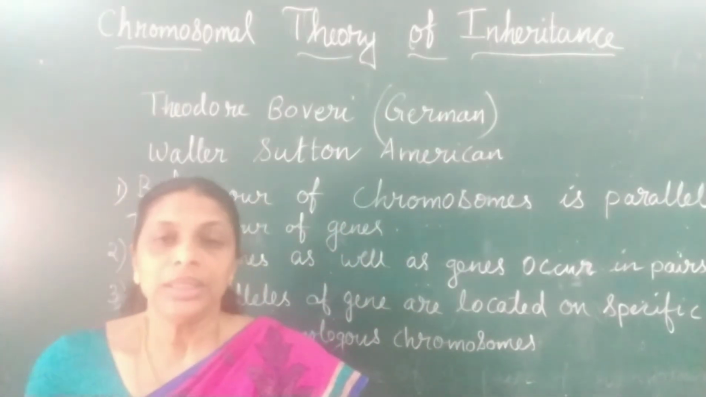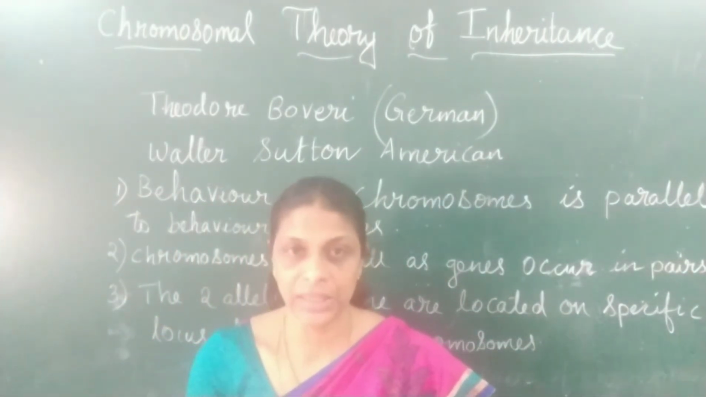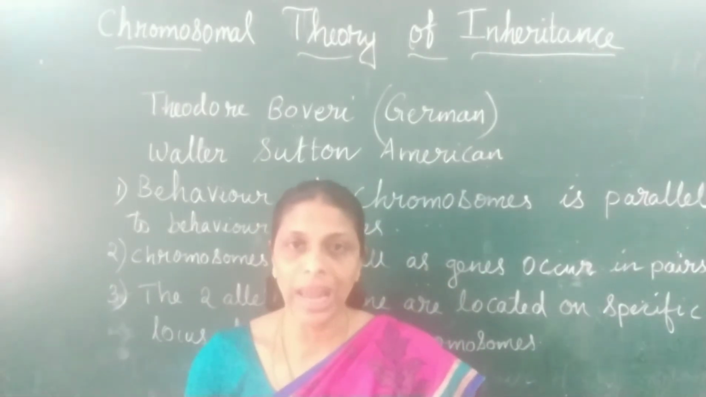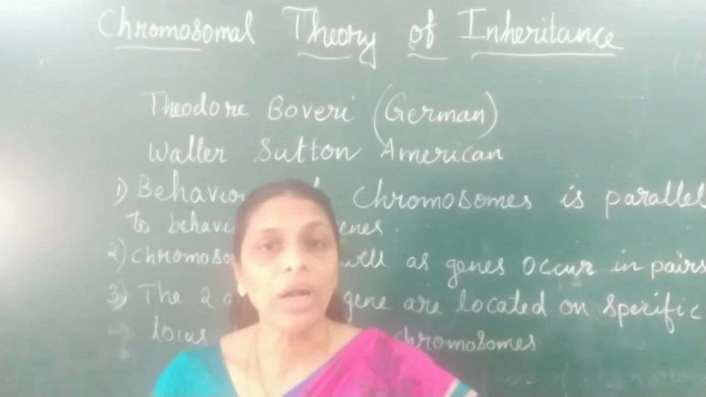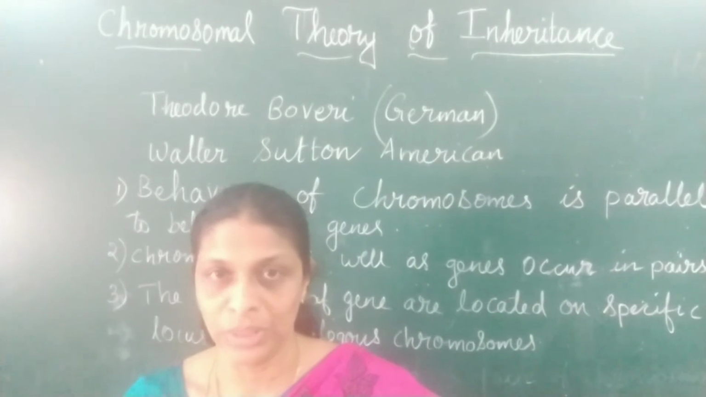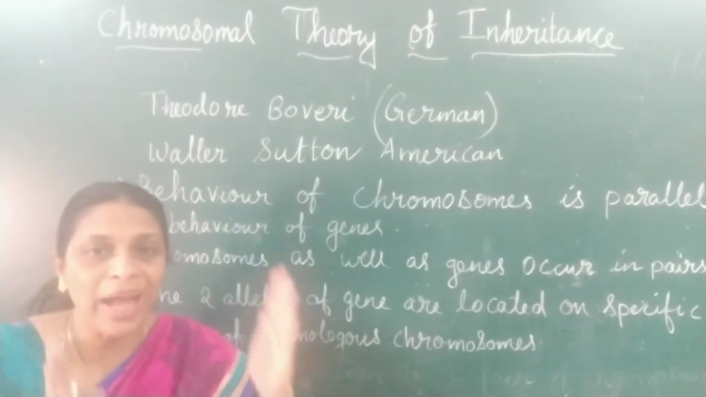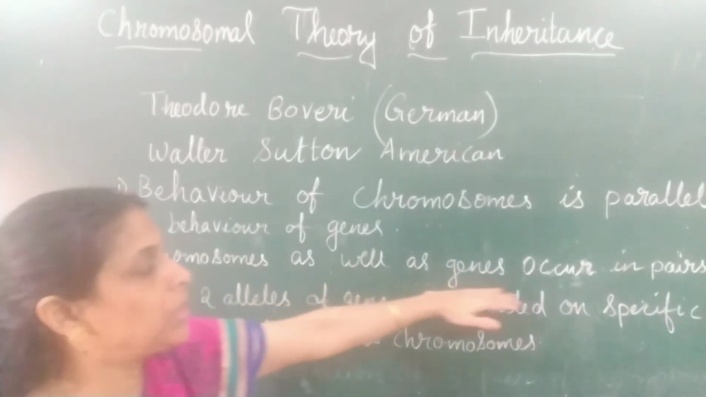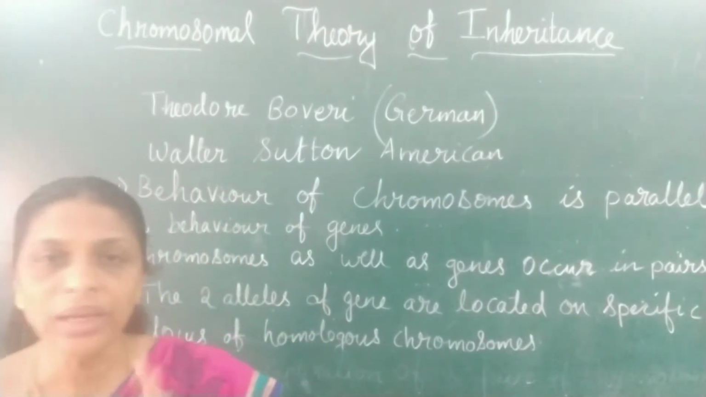What does it mean? We know that chromosomes are found in a cell in pairs, right? And genes are located on specific points on the chromosome, what we call the locus. The alleles, the alternative forms of a gene, are also found on specific locus of homologous chromosomes. So the behavior of chromosomes and genes is parallel, almost the same. Chromosomes are always found in pairs, and the same way genes are also always found in pairs.